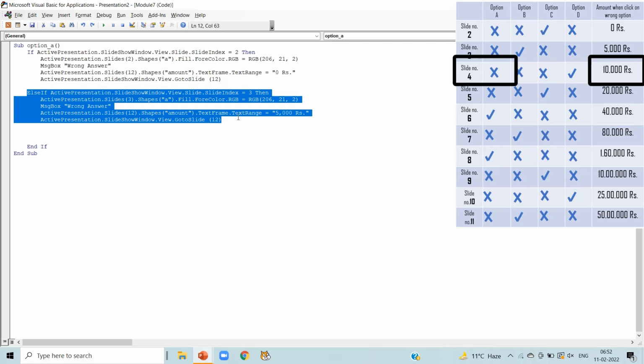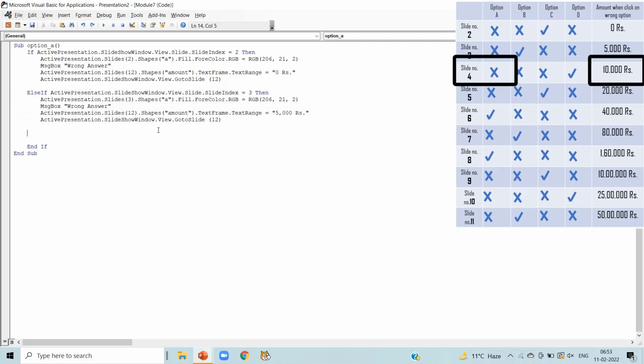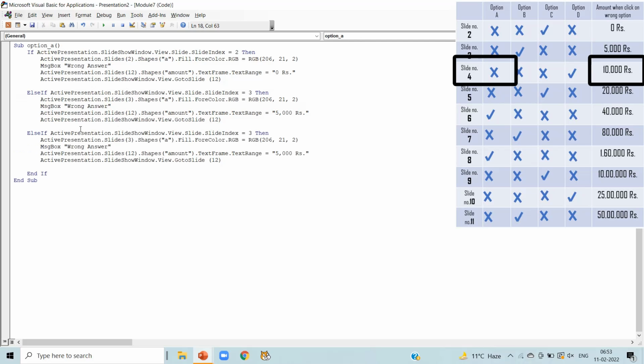Now copy the code of slide number 3 and paste it again. So else if is written here, change the slide number 3 to slide number 4, delete the slide number 3 and write 4 here. Red color is perfect as we know that option A for slide number 4 is also a wrong option. And the amount when we click on wrong option is 10,000 rupees here.